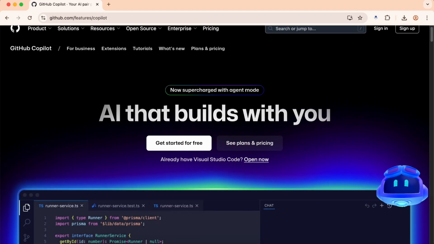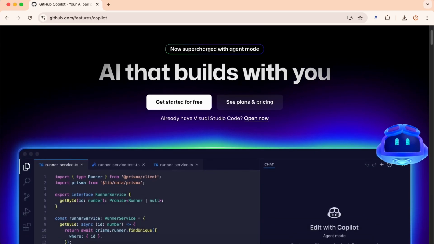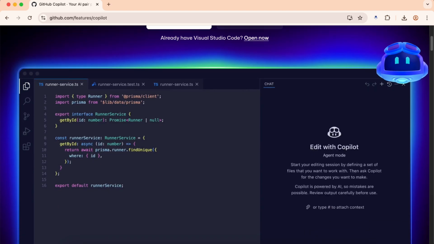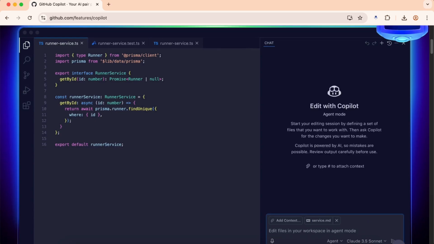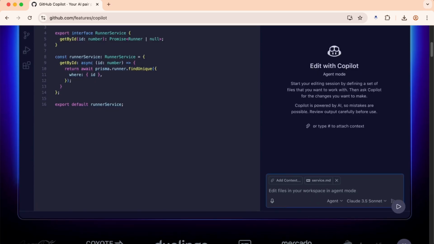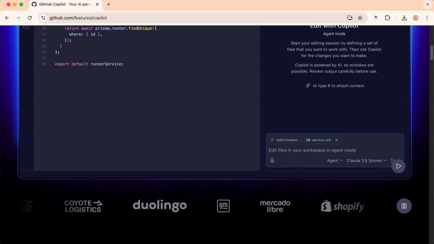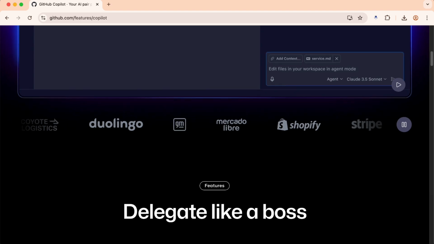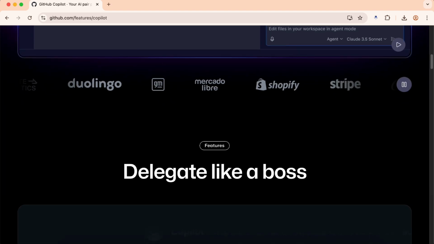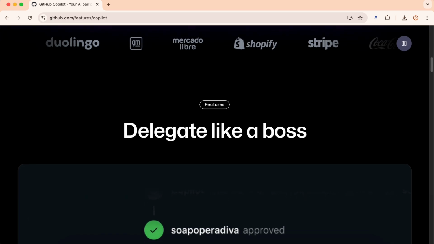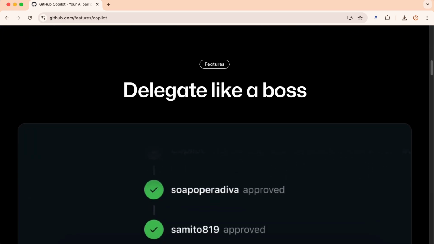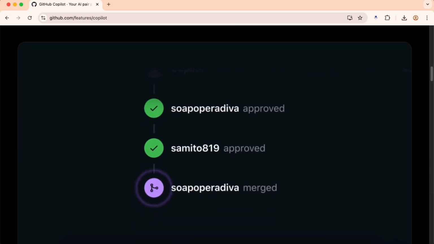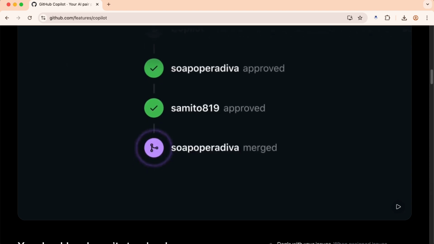Now, let's examine GitHub Copilot, which has become the standard AI coding assistant for many developers. GitHub Copilot Pro costs $10 per month with unlimited standard usage under fair use policies, making it significantly more affordable than Cursor for most use cases. Copilot excels at inline code suggestions and has matured significantly since its launch. The integration with GitHub's ecosystem is seamless. It understands your repository context, pull requests, and issues naturally. For teams already using GitHub for version control, this native integration is invaluable.